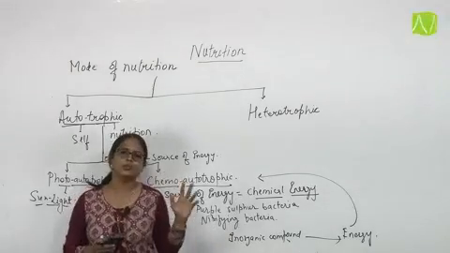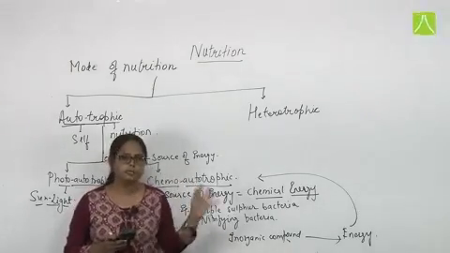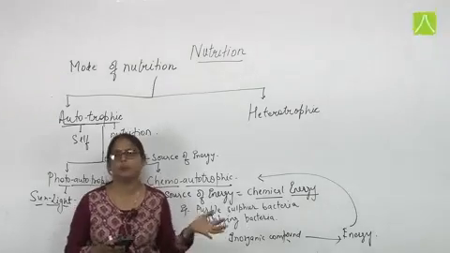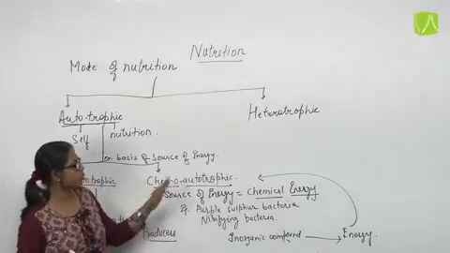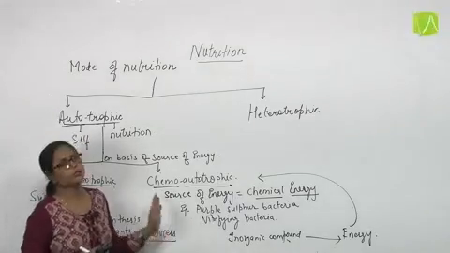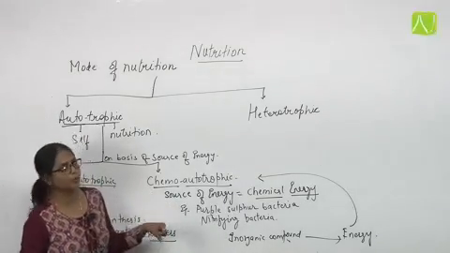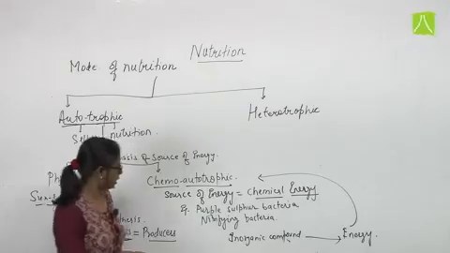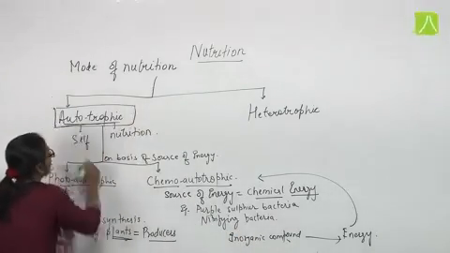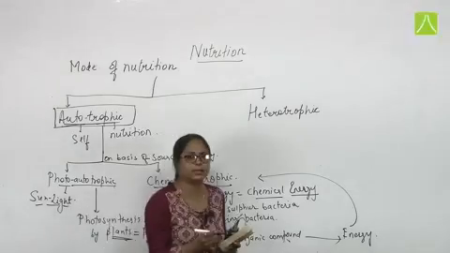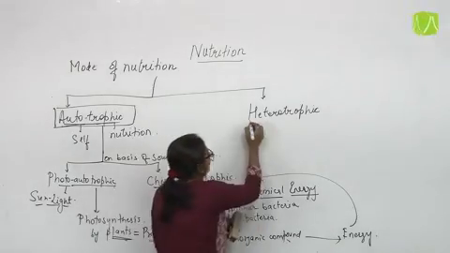Although this type of nutrition is very rare in nature, because these bacteria are very few in number in the soil, there is still a presence of this chemoautotrophic mode of nutrition in which the source of energy is chemical compound rather than solar energy. So this is all about the autotrophic mode of nutrition in which organisms prepare their own food by themselves. But what is heterotrophic now?